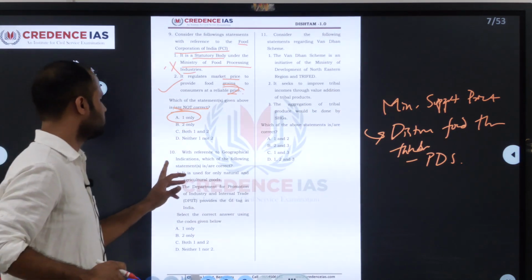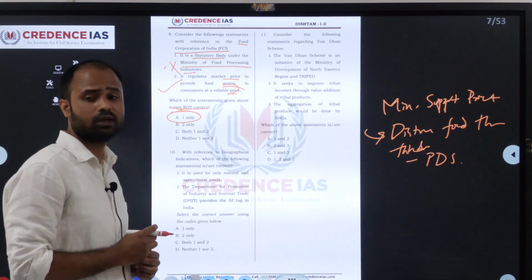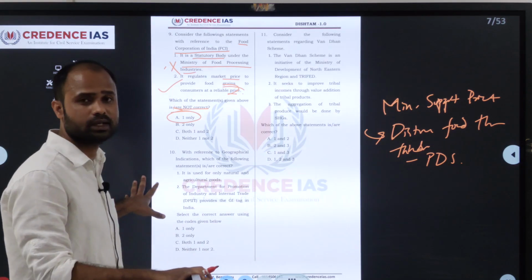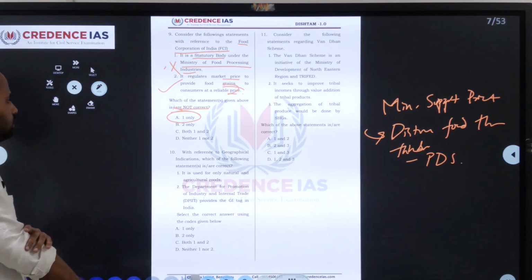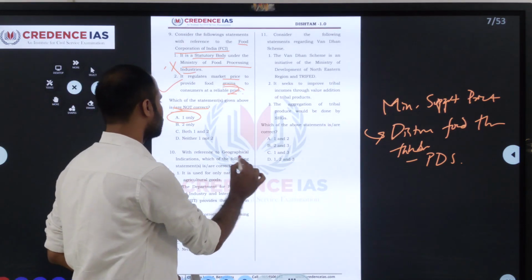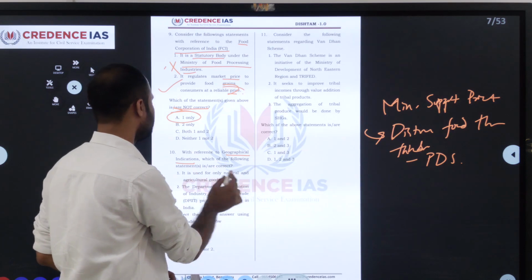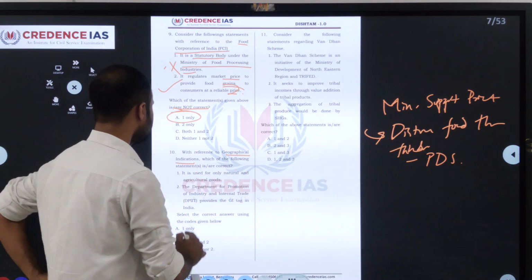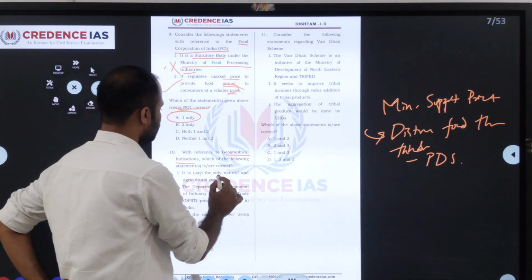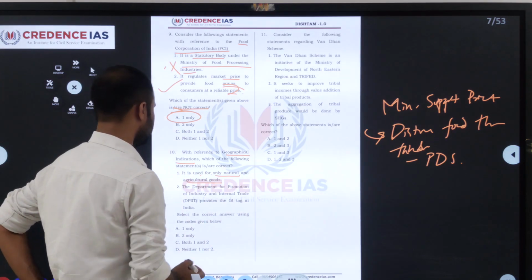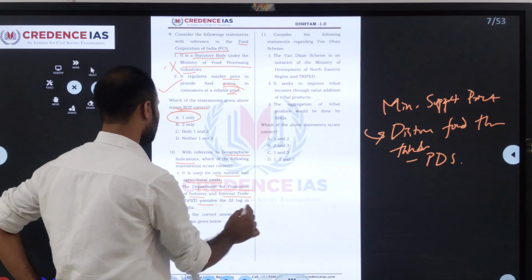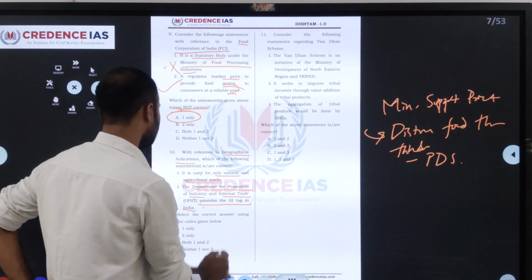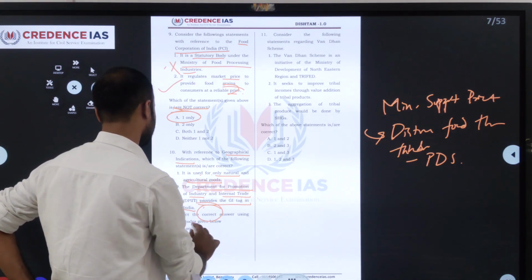So with reference to that, next we'll go to the 10th one. Those who do not have the question paper, please download it from Credence IAS, along with the explanation, so that it will be of benefit. And we'll move to the 10th question. With reference to geographical indication, which of the following statements are correct? The first statement: it is used for only natural and agricultural goods. The Department for Promotion of Industry and Internal Trade provides the GI tag in India. Select the correct answer. They have asked for the correct answer using the code below.